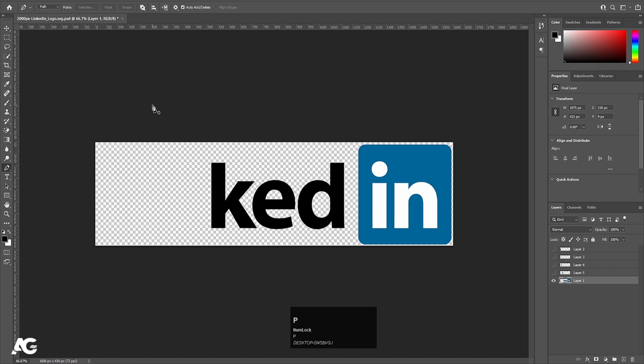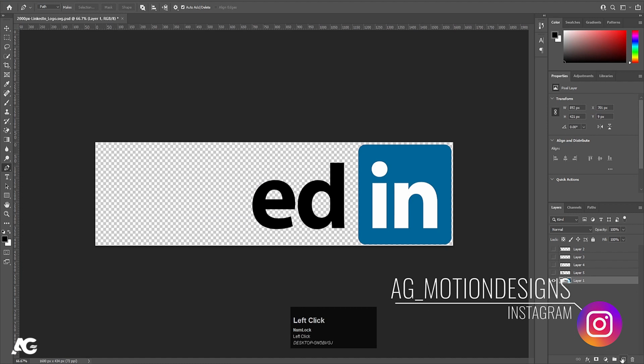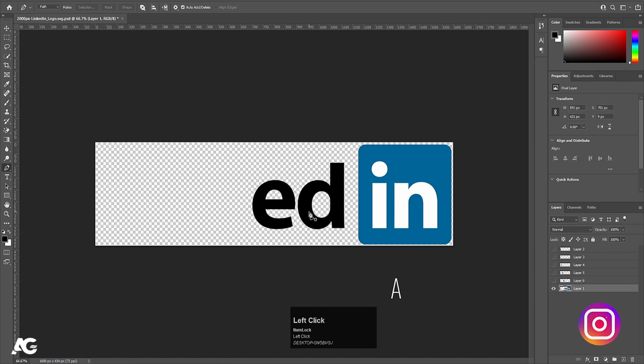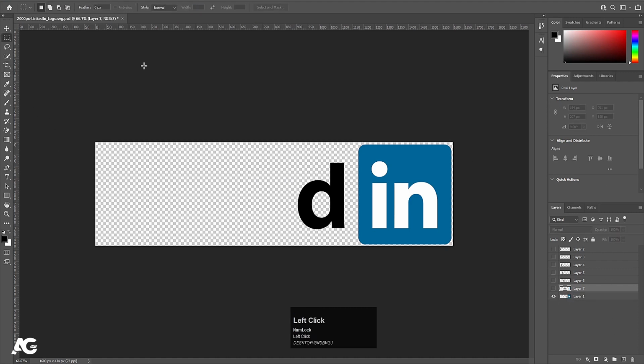Now we will choose our pen tool, so simply hit P and we will select this selection. Hit Ctrl Z, hit Ctrl Enter, Ctrl X, new layer, press Ctrl Shift V and hide it. Select this, choose pen tool, hit Ctrl Enter, Ctrl X, new layer, press Ctrl Shift V and hide it. Now select our rectangle selection tool again and we will select this, hit Ctrl X, new layer and press Ctrl Shift V and we will hide it.